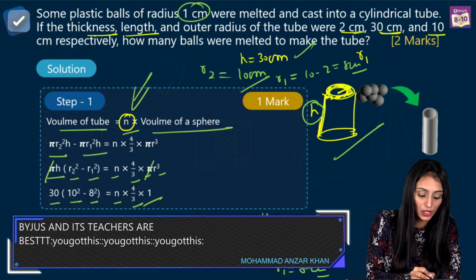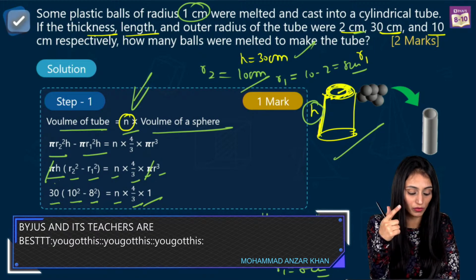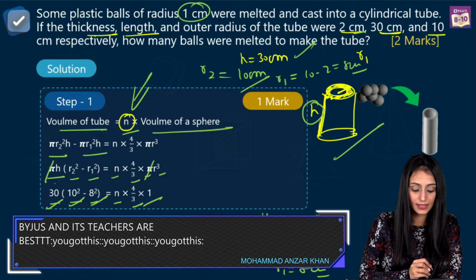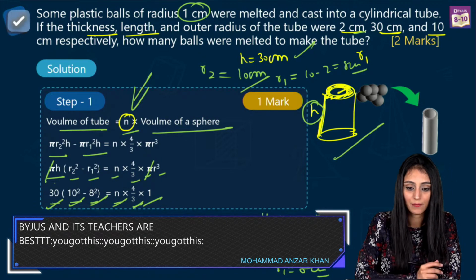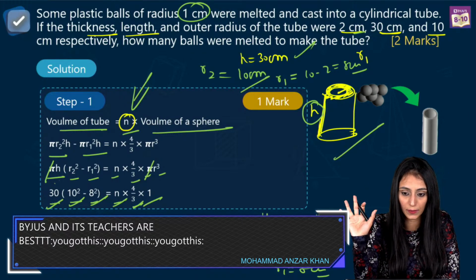Right? Simply, you put the values here. It's better that you take common, whatever you can take common from here, so that the calculation becomes much simpler. So we have 30 here, 10 square minus 8 square, that's equals to n times 4 by 3 into 1. Yes. What is n here? N is the number of spherical balls. You can assume any other variable. That is also okay.